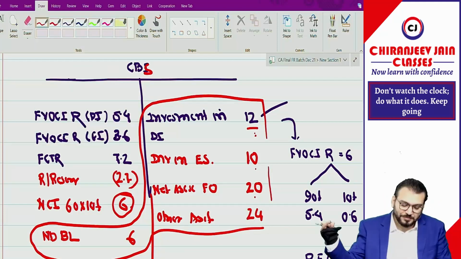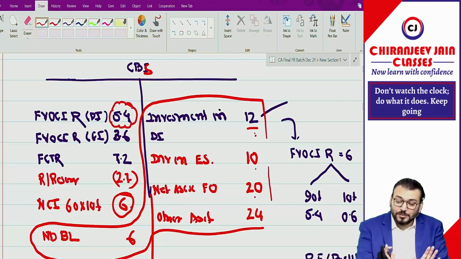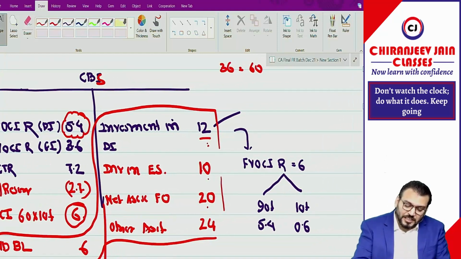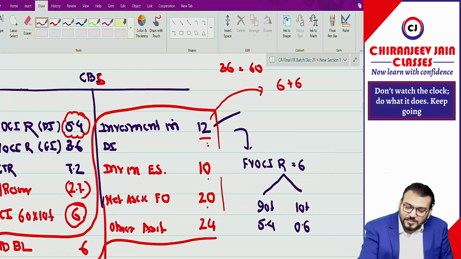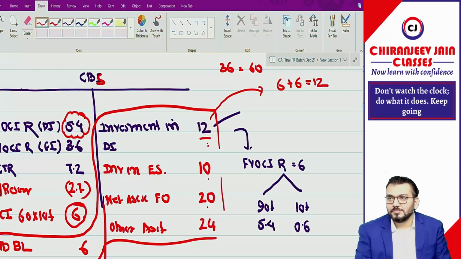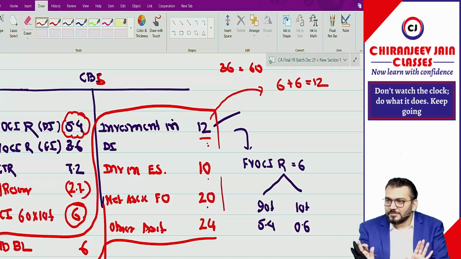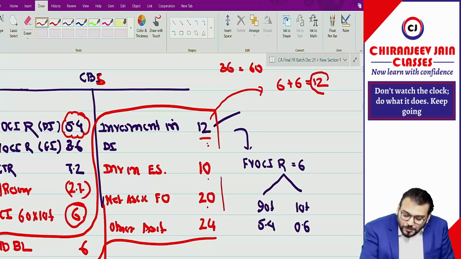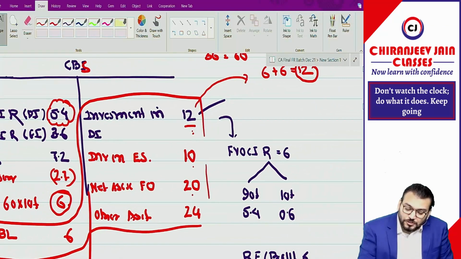Let us understand, everyone. Can you see this is 5.4? The total gain was 6 crore. We acquired at 6 crore and it increased by 6 crore, so it became 12. We purchased that investment at 6 crore, now fair value becomes 12 crore, so the gain is 6 crore. That is transferred to FVOCI reserve. Understood? So this 12 is inclusive of 6 or not? And you have taken 10% of this 12 or not?